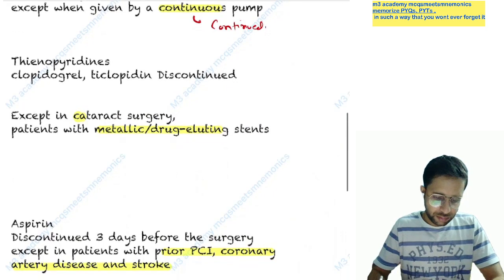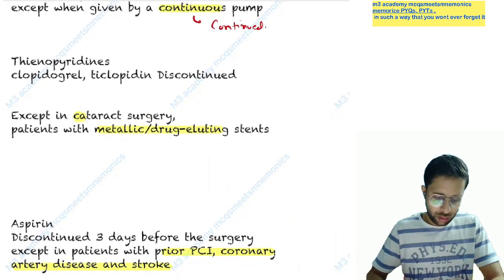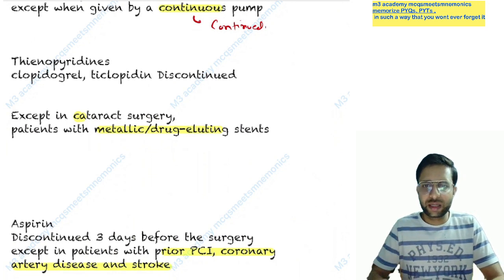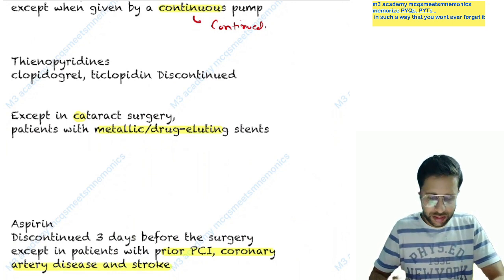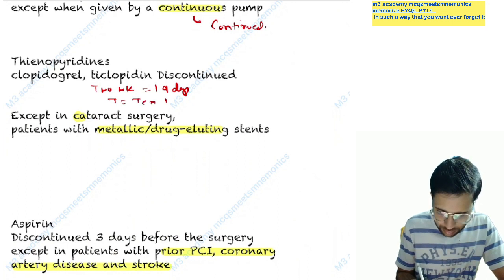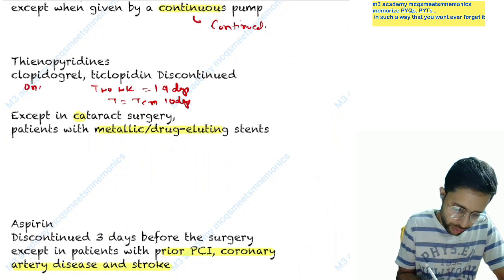Now, thienopyridines like clopidogrel and ticlopidine, we already discussed. Clopidogrel 1 week, ticlopidine 10 days, or you can say 2 weeks, or 14 days. You can remember T for 10, so 10 days before we stop it. Clopidogrel, O for 1 week, 1 week meaning 7 days, 5 to 7 days.